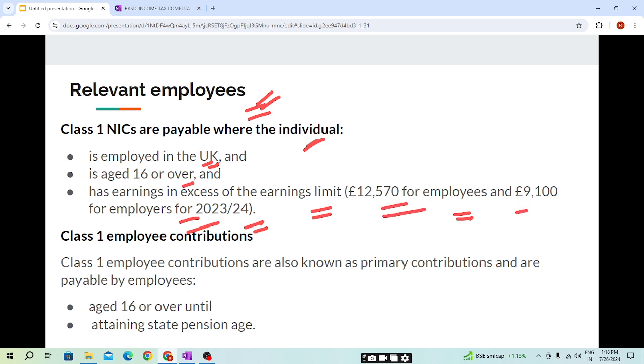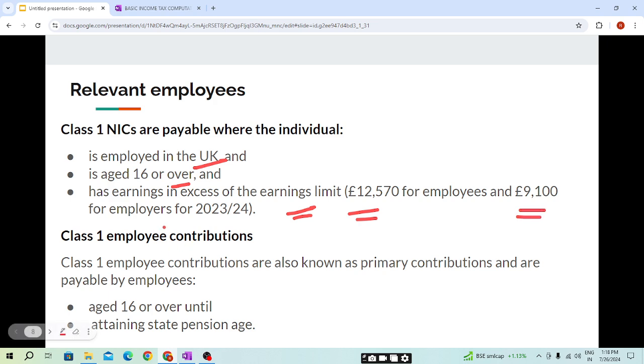Students, these limits will change with each Finance Act. For this Finance Act, it is 12,570 and 9,100. So NIC will be payable by an individual if he is employed in the UK, his age is 16 or over, and earnings are in excess of the earnings limit, that is 12,570 for employees and 9,100 pounds for employers.